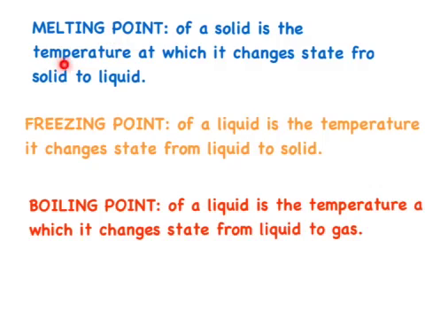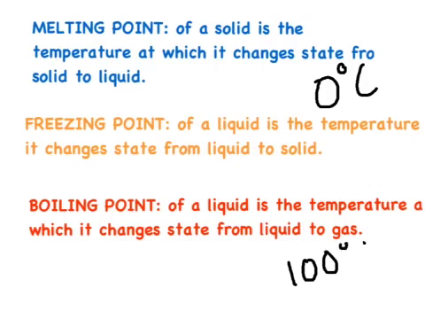So the melting point is the temperature at which this phase change happens. Freezing point of a liquid is the temperature at which it changes state from liquid to solid. Boiling point of a liquid is the temperature at which it changes state from liquid to gas. The melting and freezing point of ice is 0 degrees Celsius. The boiling point of water is 100 degrees Celsius.